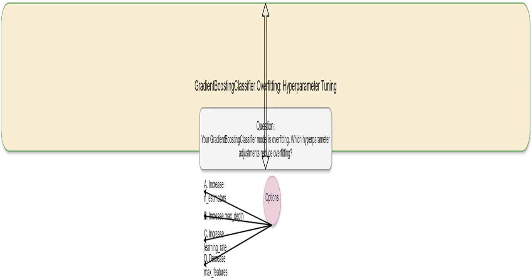Increasing n_estimators, the number of trees, often improves accuracy, but only if the individual trees aren't too complex. On its own, it might not reduce overfitting. Imagine it like adding more opinions, helpful, but potentially noisy if individual opinions aren't well reasoned.